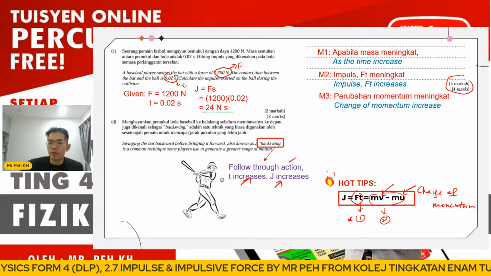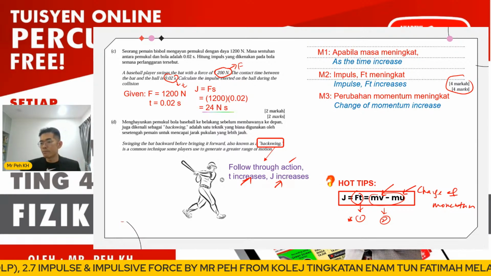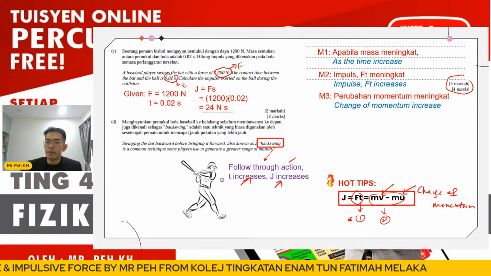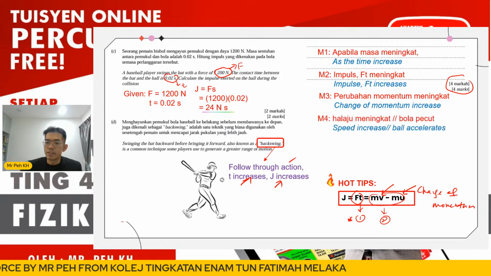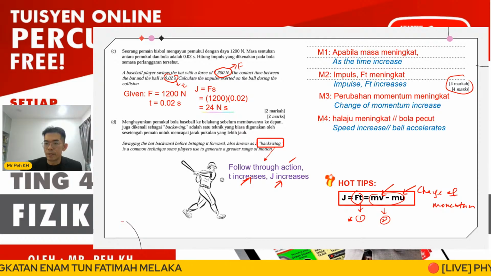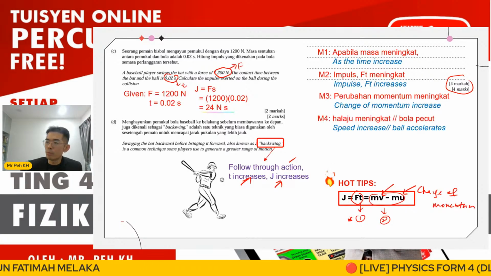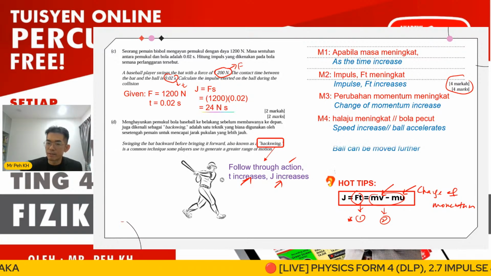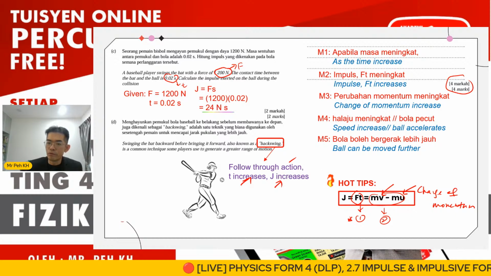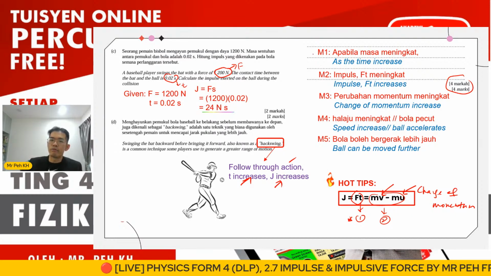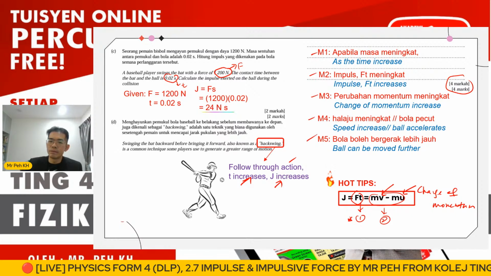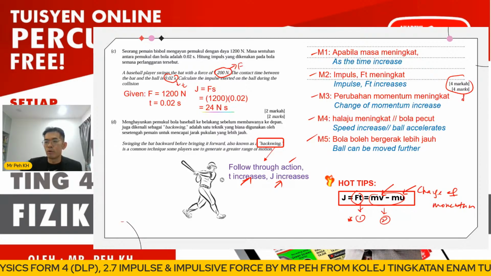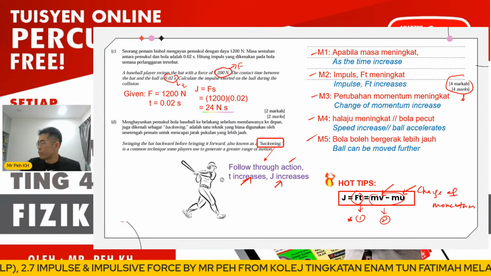Okay, the third point will be change of momentum, using the formula to discuss impulse. Okay, and then we discuss that the speed of the ball increases or the ball accelerates. Okay, so this may cause the ball to move a further distance, right? The ball can be moved further. So here we have 5 points, the maximum will be 4. Okay, so you can write more than 4.